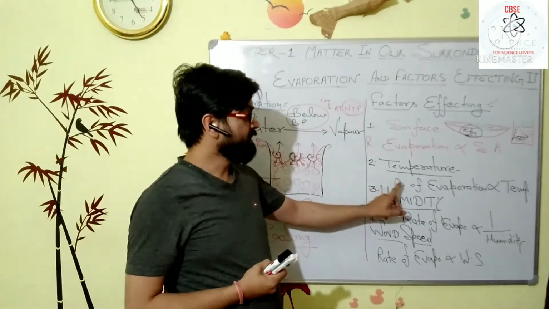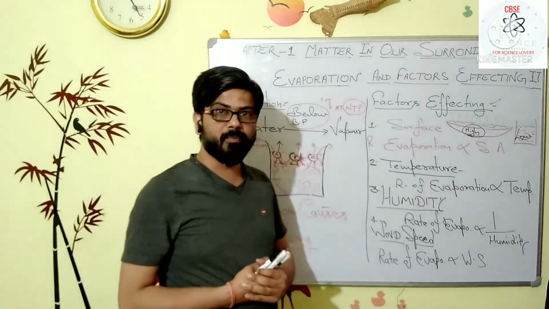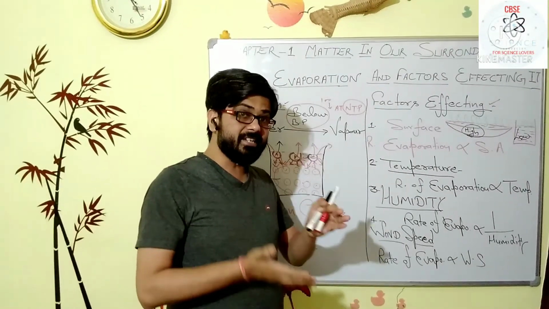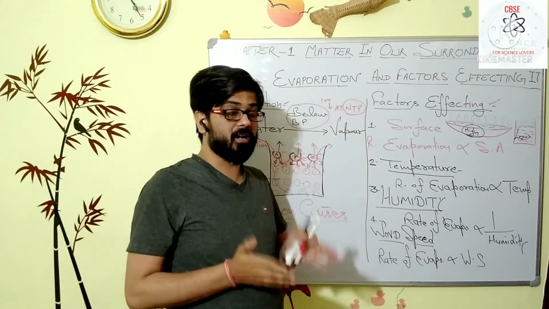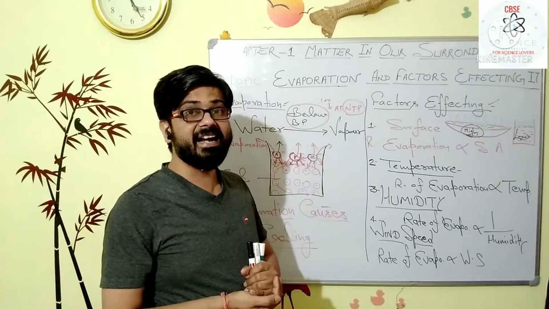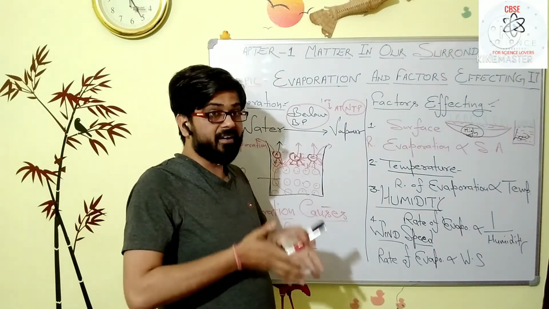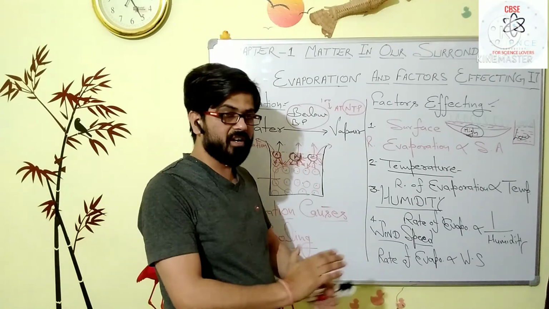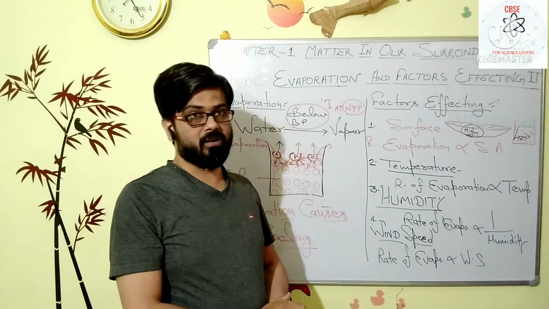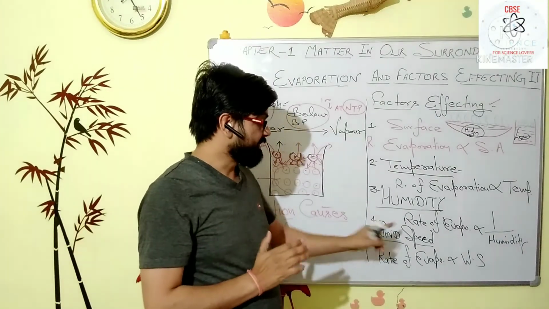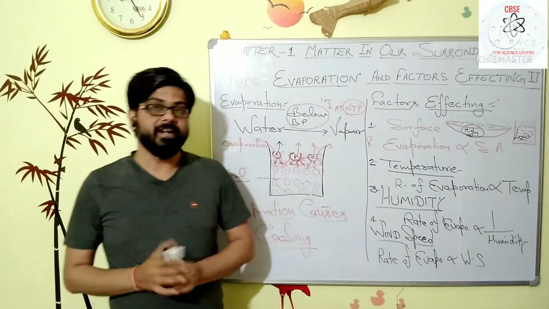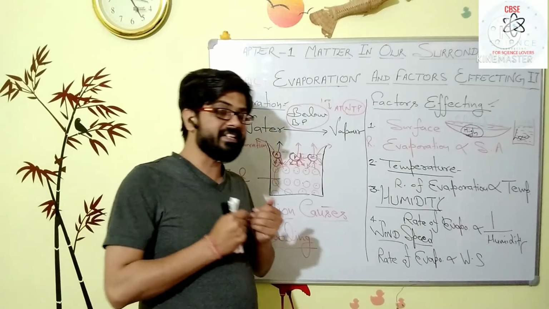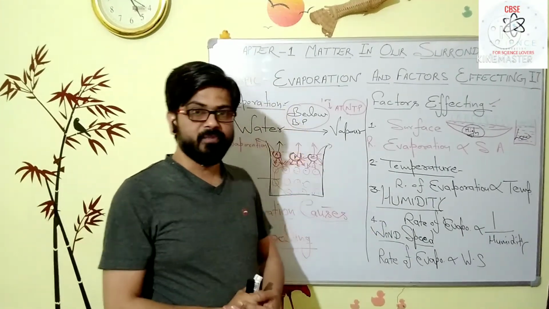That's why the rate of evaporation is directly proportional to the temperature. Third one, humidity. Humidity is the amount of water vapor present in the air. If there is already more water vapor in the surrounding, then no more water vapor can be released or held by the surroundings. So in that case, the rate of evaporation decreases. It means the rate of evaporation is inversely proportional to the humidity. If you increase the humidity, the rate of evaporation decreases.